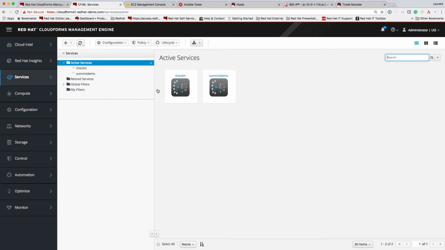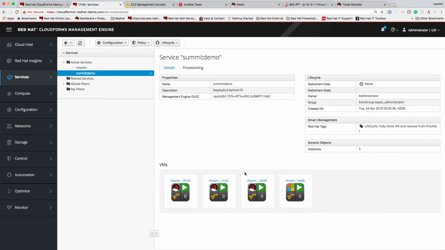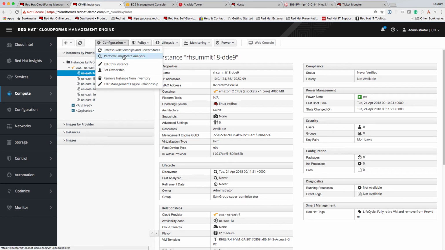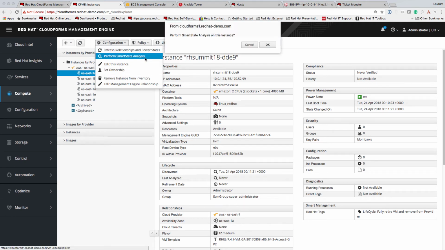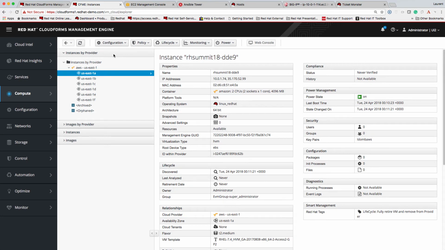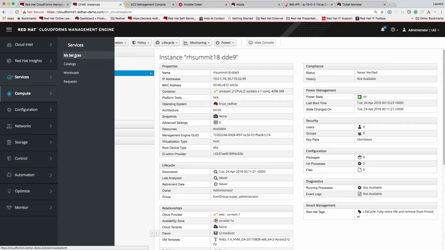So this is the admin UI. As you can see here, I also see my service. I'm going to go ahead and launch the Smart State Analysis on the Linux instance first. And then I'm going to go and launch it on Windows as well. As you can see here, we have no package content right now. This is going to get updated as soon as the Smart State Analysis is done.